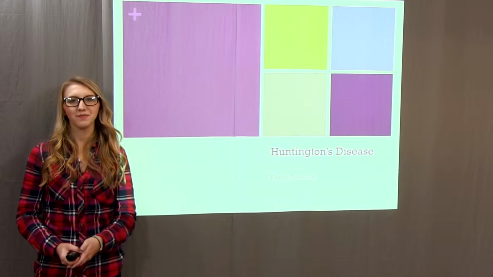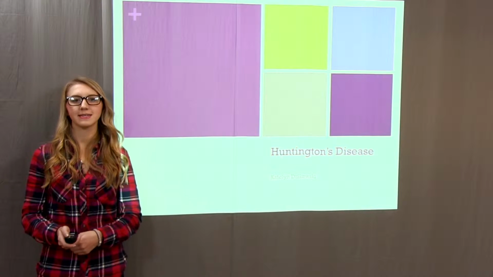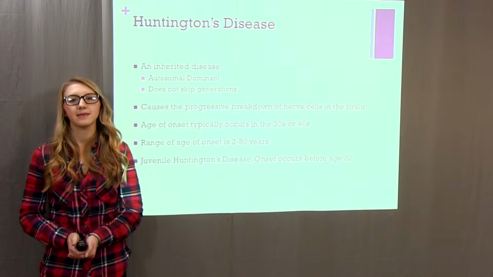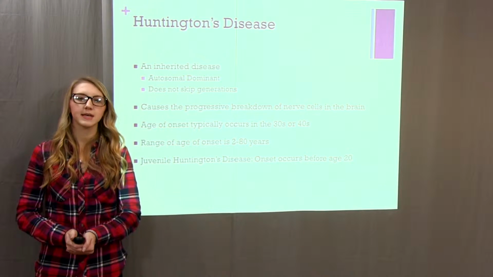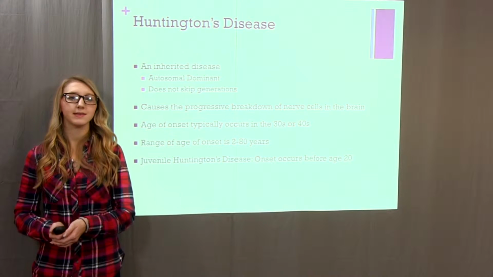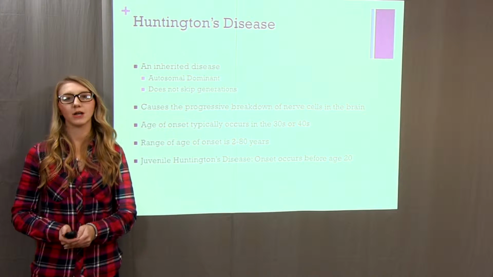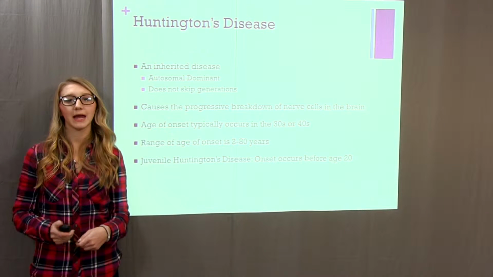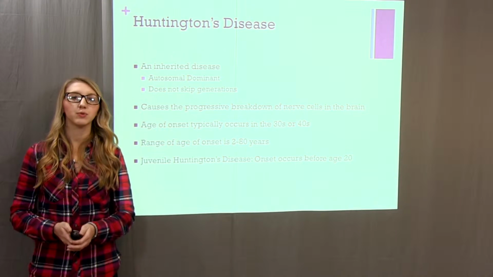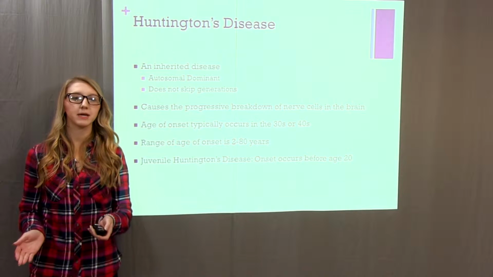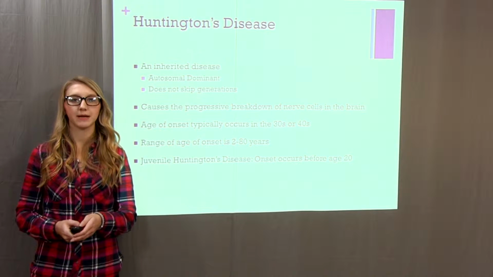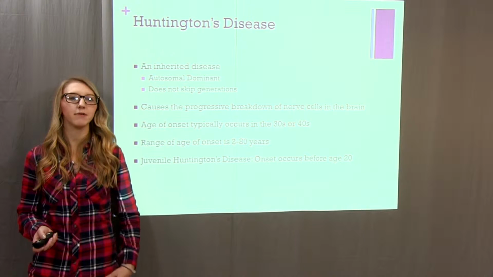Everyone, so today I'm going to be talking about Huntington's disease. Huntington's disease is an inherited disease. If you have a parent with the disease, you will have a 50% chance of inheriting it. It is autosomal dominant, so if you inherit the Huntington gene, you will definitely have the disease, but because of this, it does not skip generations because you can't be a carrier of it.